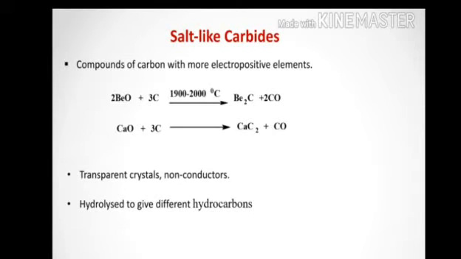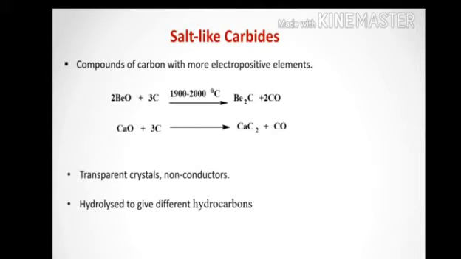Here you can see there are two given examples. The first one, beryllium oxide reacts with carbon in an electric arc at 1900 to 2000 degrees Celsius to form beryllium carbide, that is Be2C. Another example given here is the formation of calcium carbide, which is formed at 2200 to 2250 degrees Celsius. It is also formed from calcium oxide.